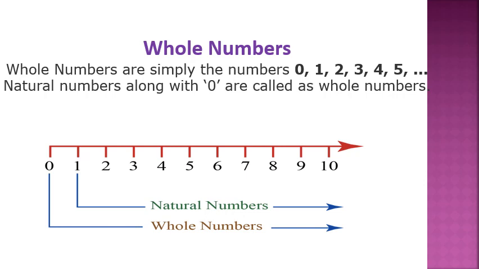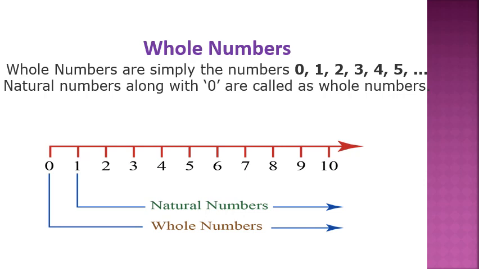In this number line, you can clearly observe the whole numbers. See here, on this number line, 0 is the first number, and 1, 2, 3, 4, 5, 6, 7, 8, 9, 10, and so on are marked at definite distances.